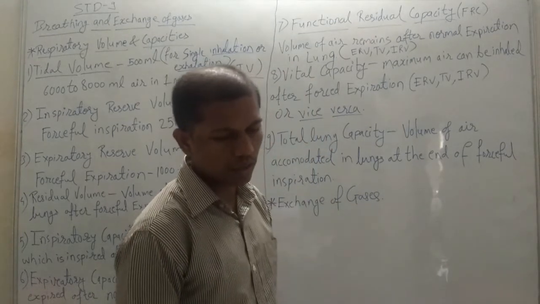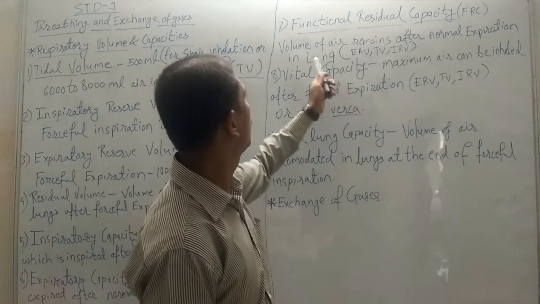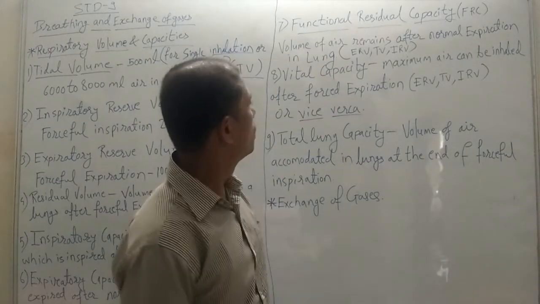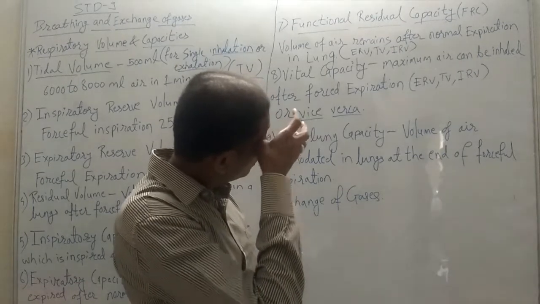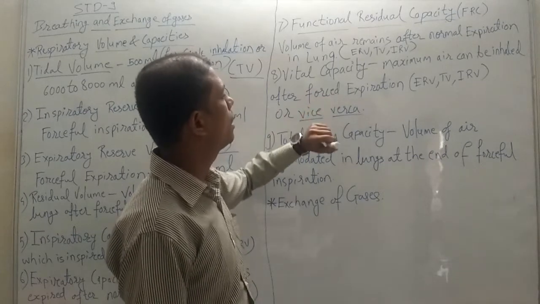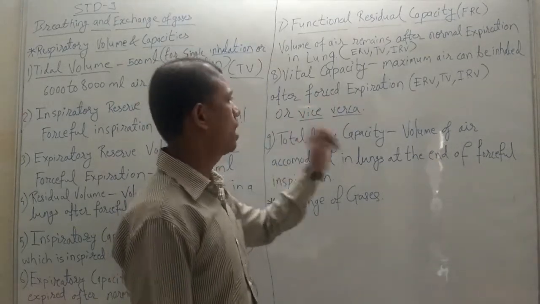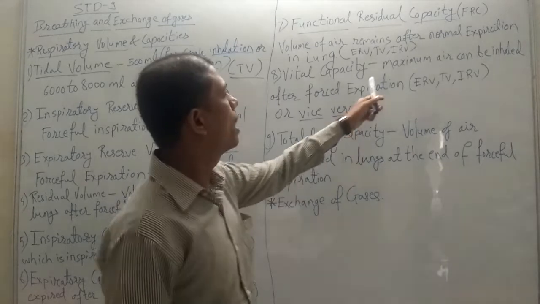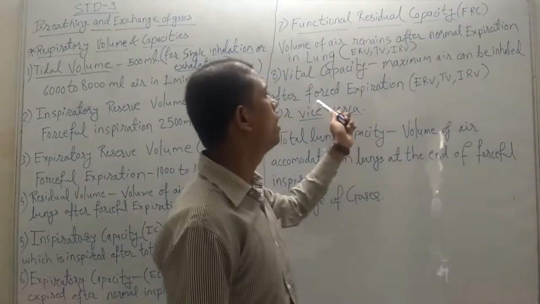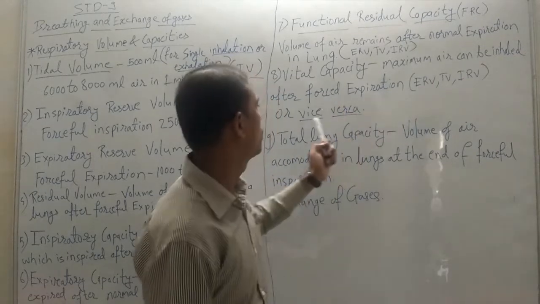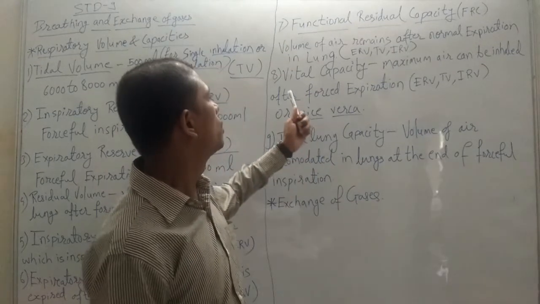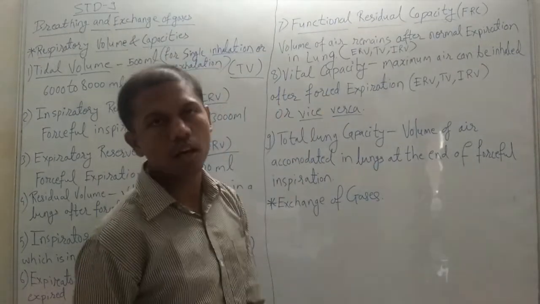So this is the one process for inhalation. The same thing is applicable for exhalation. The maximum air that can be exhaled after a normal inspiration is also a combination of ERV, TV, IRV. So that is the vital capacity of the lung.